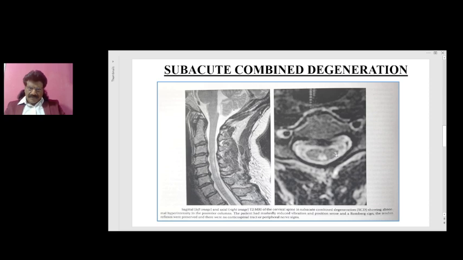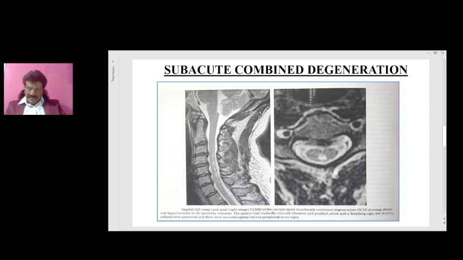You can see this is the spinal cord. The posterior columns which are placed posteriorly are affected a lot, so it results in an altered signal wherein the posterior columns are present. And here you can see the corticospinal tract and the pyramidal tract being affected, and amongst the fibers, the large fibers get affected.